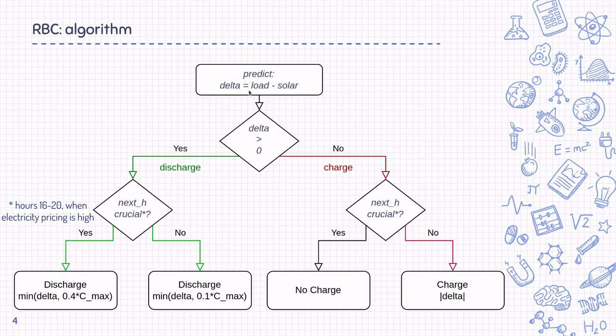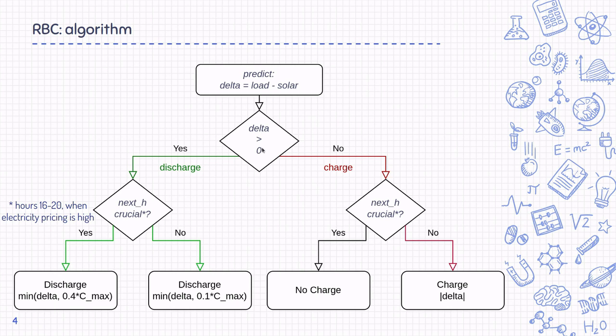First, we make predictions for the non-shiftable load and solar generation, and we define delta to be equal to their difference. In case when delta is positive, meaning load exceeds solar, we decide to discharge. We discharge by the amount of delta, but we place a cap on the maximum discharge rate. If the next hour is crucial, then the cap is 40% of the battery capacity. Otherwise, it is only 10%.